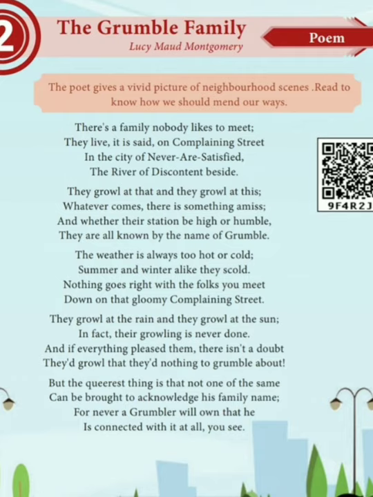They live, it is said, on Complaining Street. What kind of street are they living on? Complaining Street. As they complain about each and everything, the street even got the name Complaining Street. Got it, children? As those families are always complaining about everything, the street also got the name.